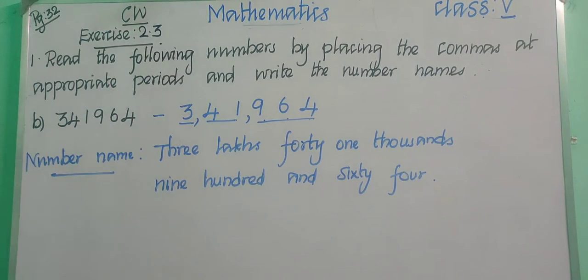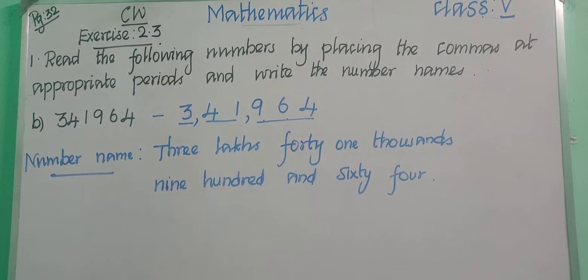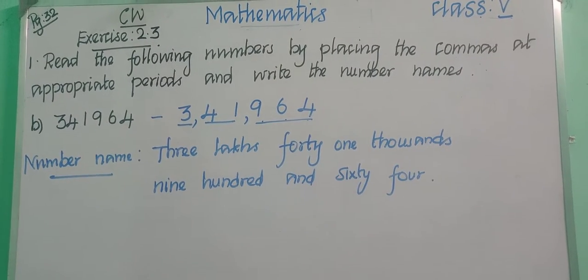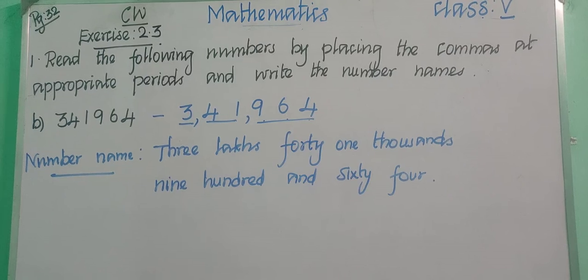So 3 lakhs 41,964. Okay, children, very easy, right?